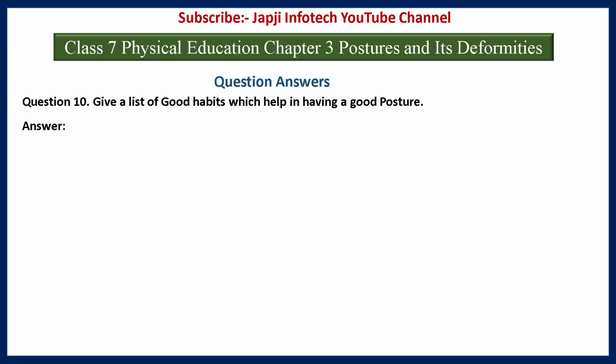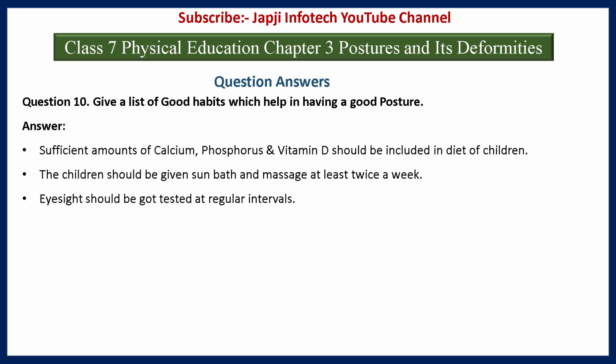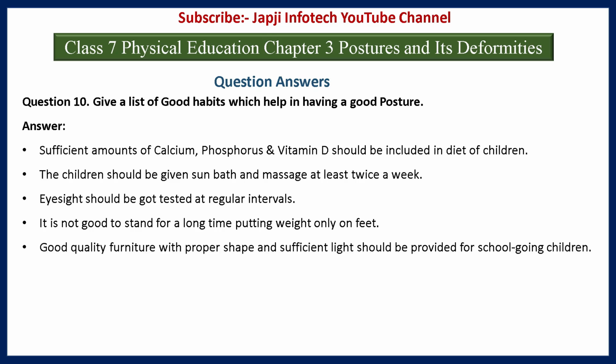10th question is, give a list of good habits which help in having a good posture. And the answer is, a sufficient amount of calcium, phosphorus and vitamin D should be included in the diet of children. The children should be given sun bath and massage at least twice a week. Eyesight should be tested at regular intervals. It is not good to stand for a long time putting weight only on the feet. Good quality furniture with proper shape and sufficient light should be provided for school-going children.